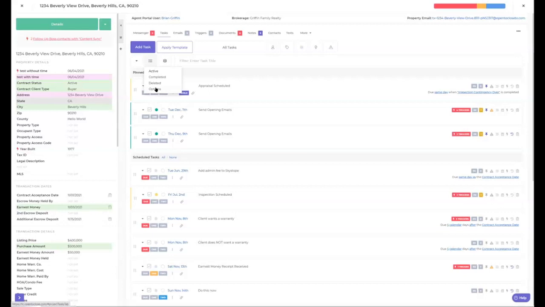I didn't hit the options button. This is kind of an important one. If you want to delete out one of your task templates, you can delete all your earnest money tasks at one time. So everything in that template that came in, you can delete all those out at one time. Or if you just want to start fresh, delete out all your tasks and reapply templates, you can do that here. And then we did have somebody ask about that messenger tab.